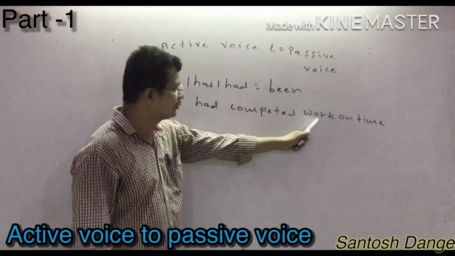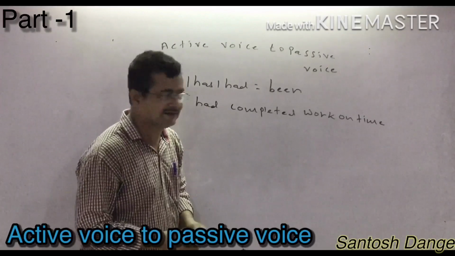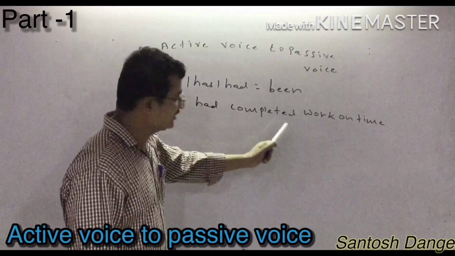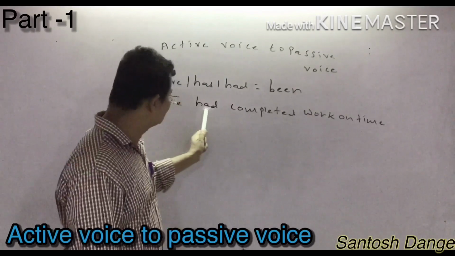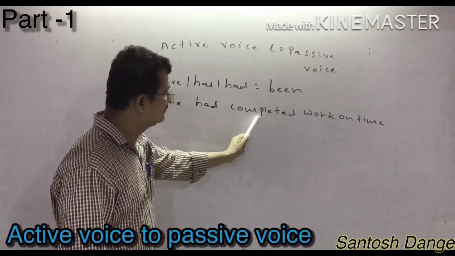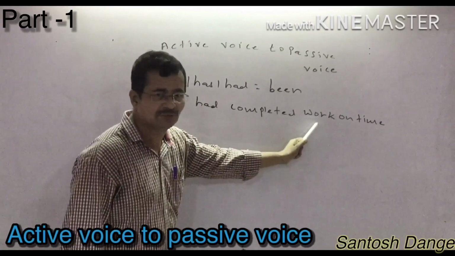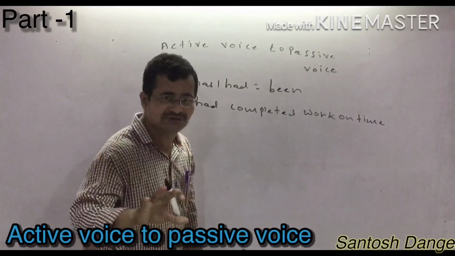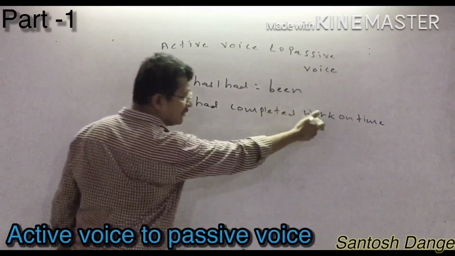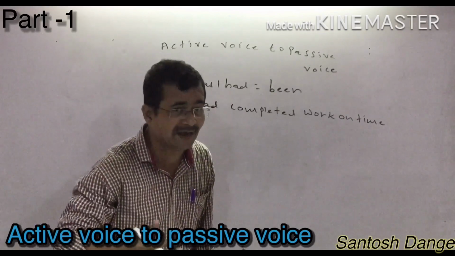Okay. In this sentence, first of all, you have to find out the object. Now look, where will you get the object? After the main verb. It is auxiliary verb, it is main verb, and it is object. Most of the time, you will get the object after the main verb. So first of all, you have to find out what? Object. Again I am repeating, you will get the object after the main verb.